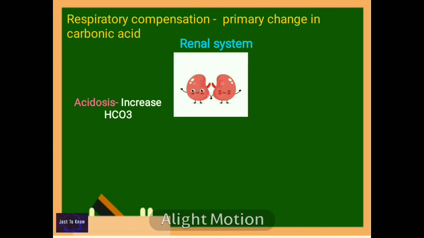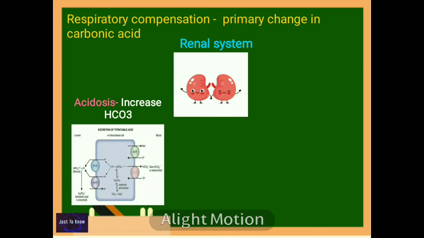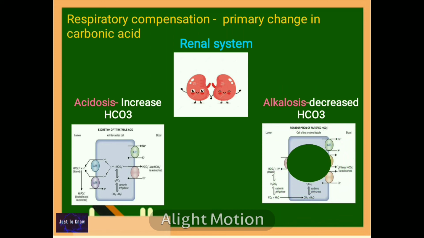In respiratory acidosis, which is due to the retention of CO2, there will be an immediate compensatory elevation of bicarbonate by the kidney by excreting the excess H plus ion and retaining the bicarbonate to bring the ratio to normal. Then, in respiratory alkalosis, the kidney provides the compensation by decreasing the bicarbonate level to retain the ratio.